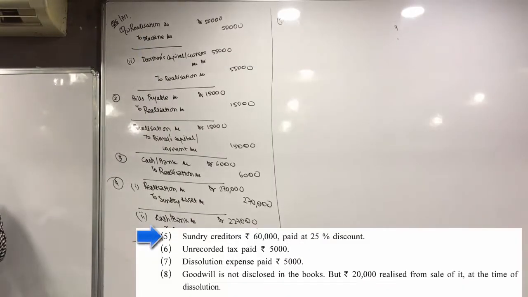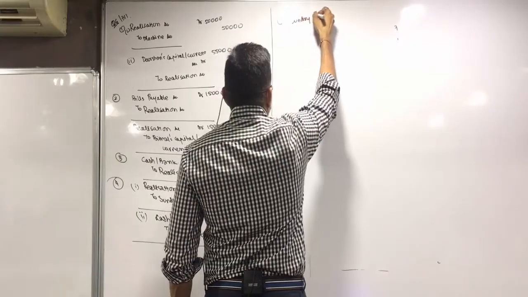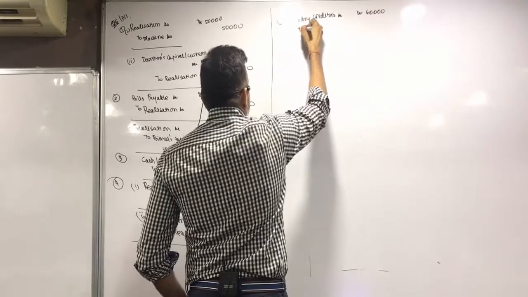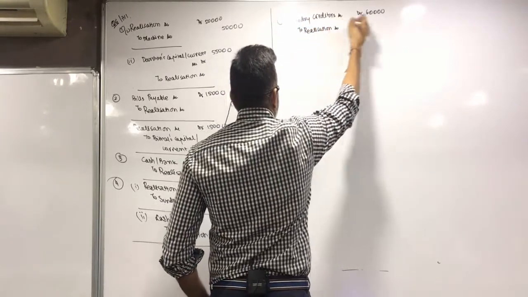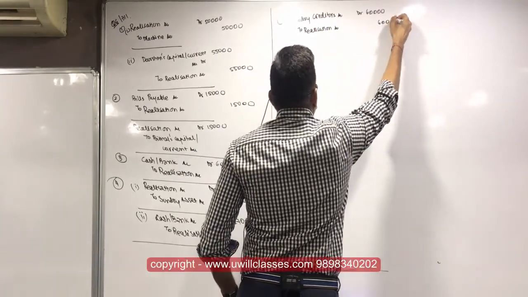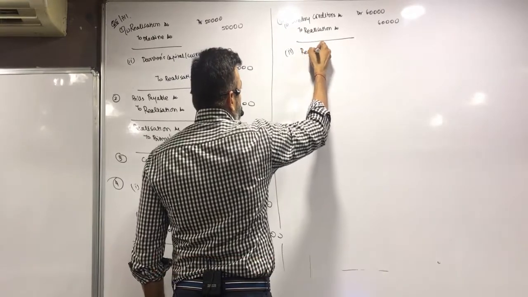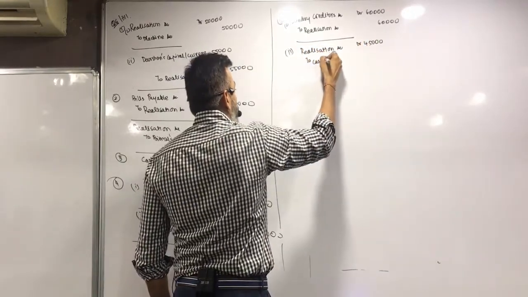Fifth, sundry creditors 60,000 paid at 25% discount. So first let's transfer sundry creditors account debit 60,000 to realization account. Second, realization account debit 45,000 to cash or bank account.